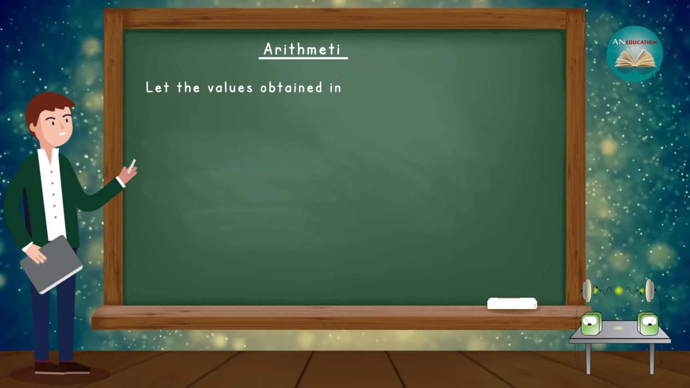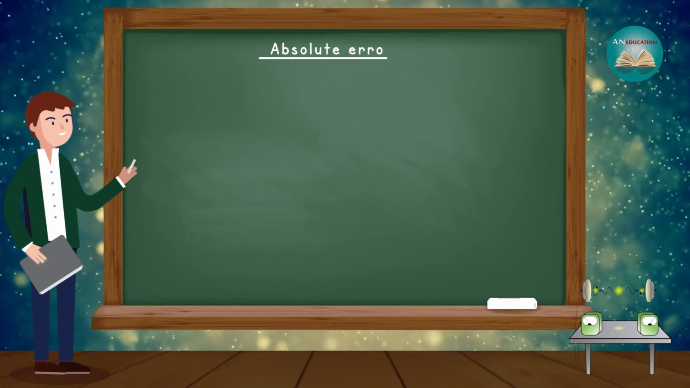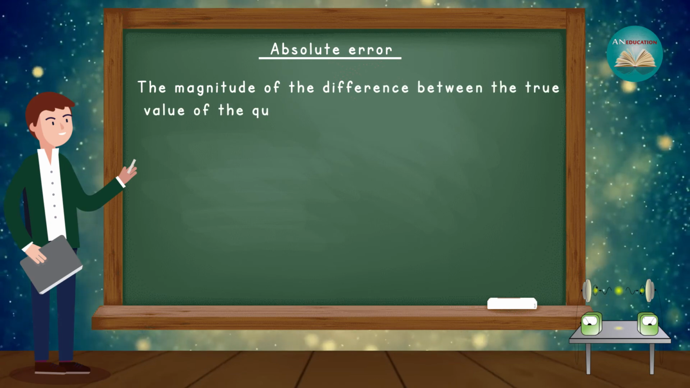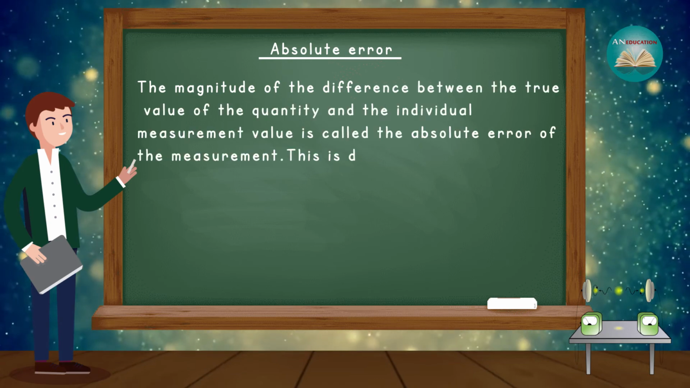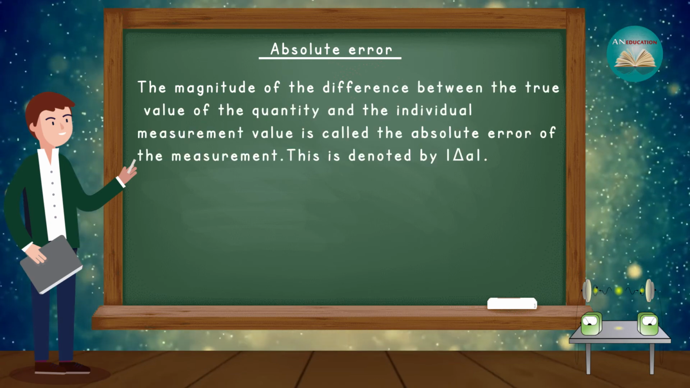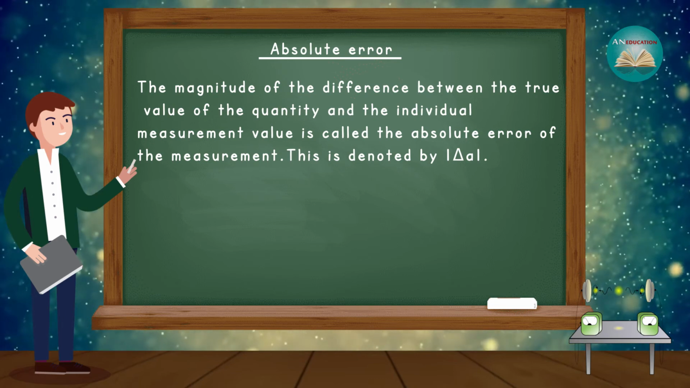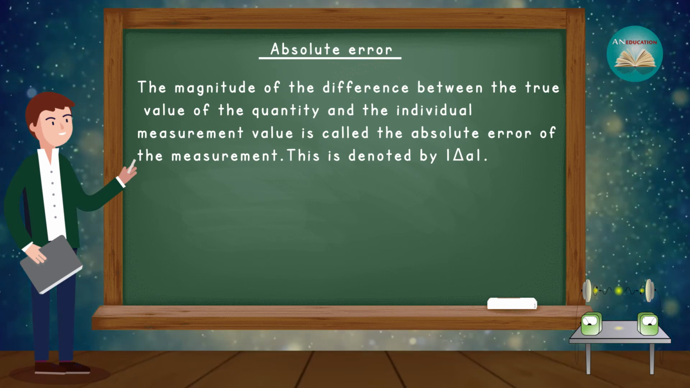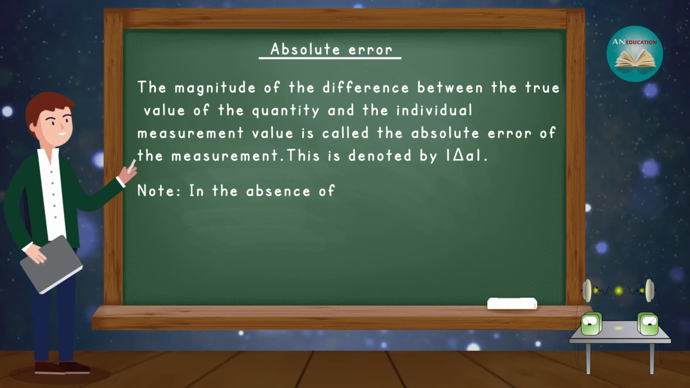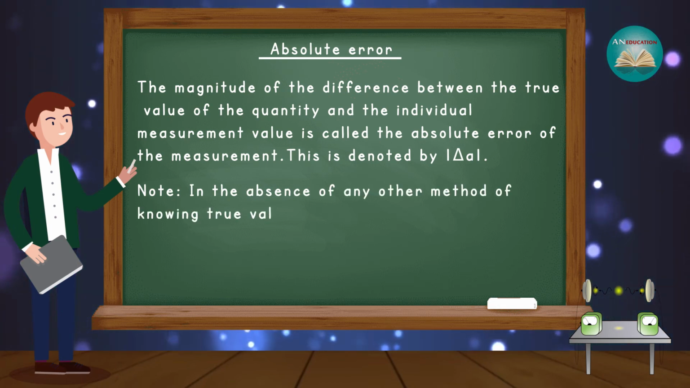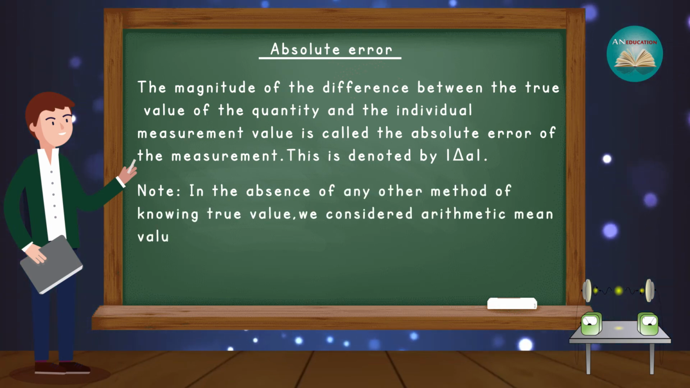After that, let's discuss absolute error. The magnitude of the difference between the true value of the quantity and the individual measurement value is called the absolute error of the measurement. This is denoted by mod delta A. Note, in the absence of any other method of knowing the true value, we consider the arithmetic mean as the true value.